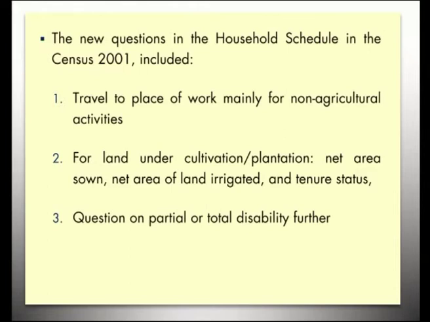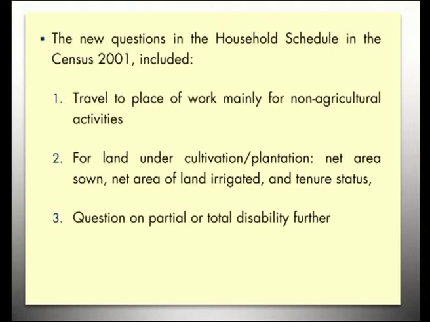Next, the new questions in the household schedule in 2001 included travel to place of work, mainly for non-agricultural activities, because nowadays people travel a lot to their workplace. Many companies were started at the most populated centers, so that people will have feasible working conditions.